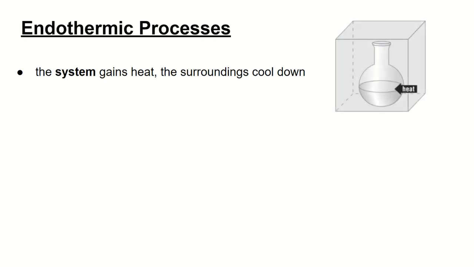Looking at this container, this round bottom flask represents the system. That means everything else, the air around it, is the surroundings. When the arrow goes into it, this system is gaining heat. That means that the surroundings must have lost heat or given it to the system. So in another definition, your system is absorbing heat from the surroundings.